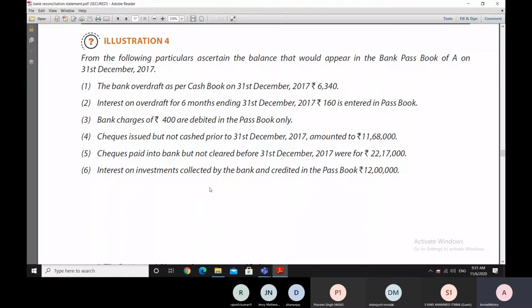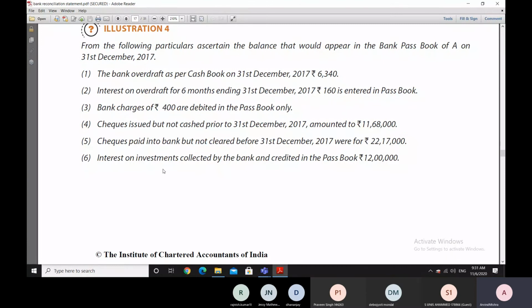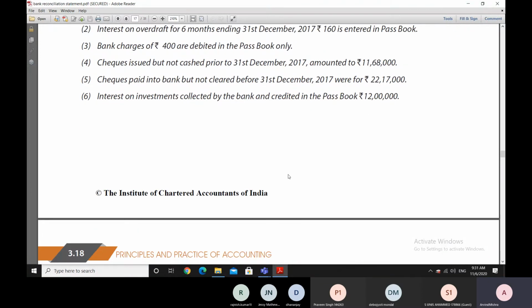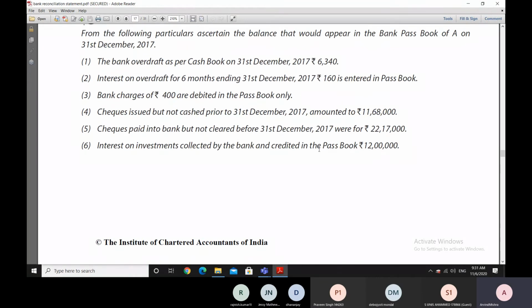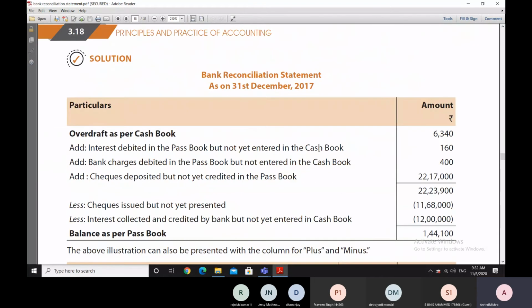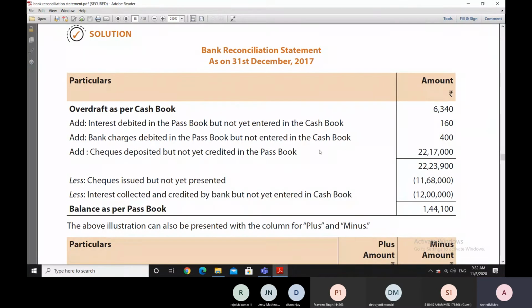And then, of course, interest on some investments is collected by the bank and credited in the passbook after collection to the extent of 12 lakh rupees, but it is not entered in the cash book because we were not aware so far that this interest has been collected by the bank. So that is how the difference is there due to this entry also between the cash book and the bank passbook. So look at the reconciliation statement, how it is going about.